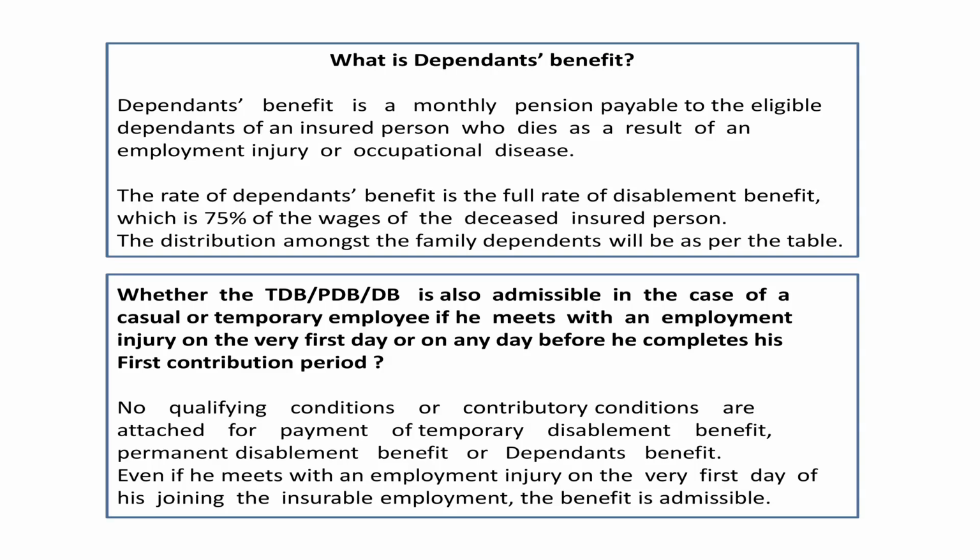Dependent benefit is the monthly pension payable to the eligible dependent persons of one who dies as a result of employment injury or occupational diseases. Temporary disablement benefits are also admissible in case of casual or temporary employment with an accident injury on the first day or any day before he completes the contribution period. No qualifying condition of contribution periods is attached to temporary disablement benefit and permanent disability benefit. If he meets with an employment injury on the very first day of his joining, the benefit is admissible.